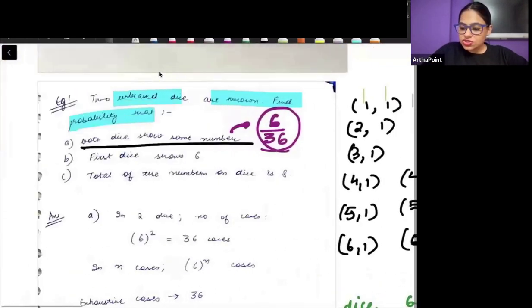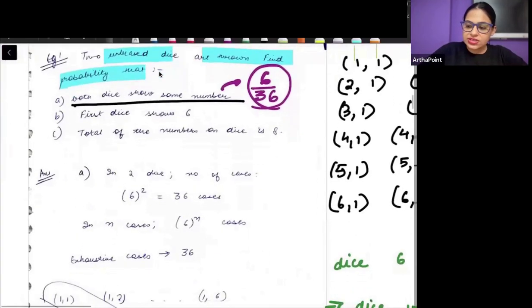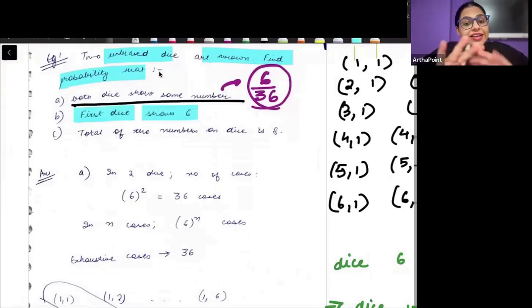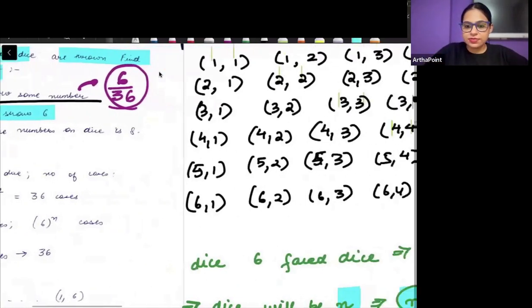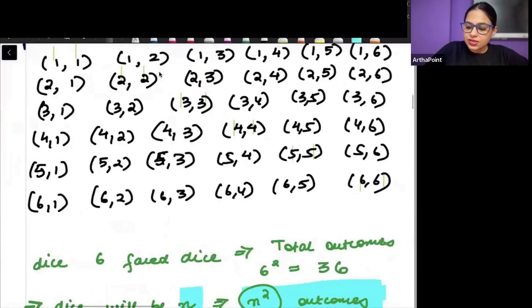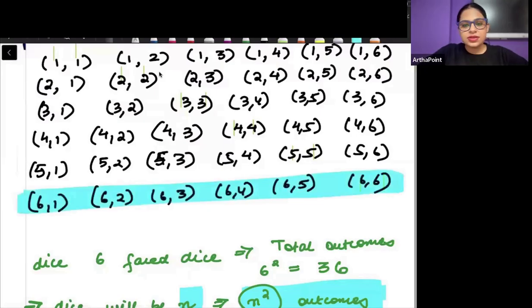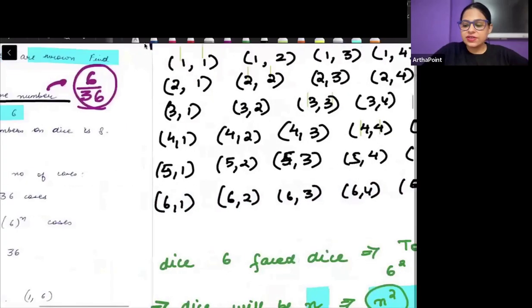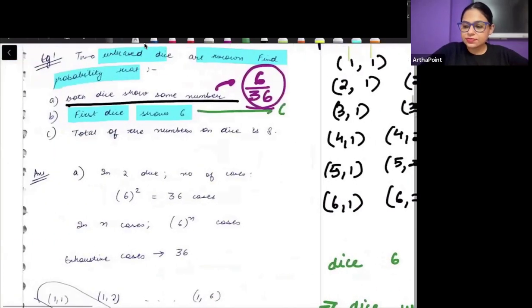Now, here just try to think about the next one. It is saying the first dice shows 6. Second can show anything. The first dice should show 6. That means that I am here. The first dice should show 6. Second, I am not interested. First one should show 6. So what will be the probability of this? There are 6 such outcomes. So I will have 6 divided by 36. And that will be the answer.